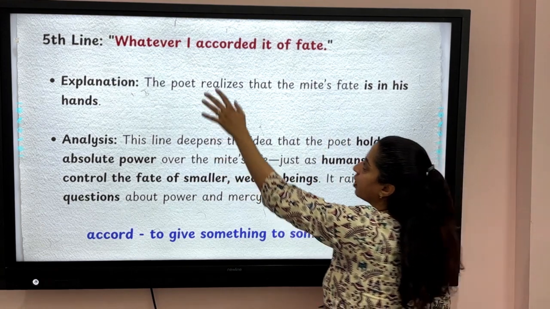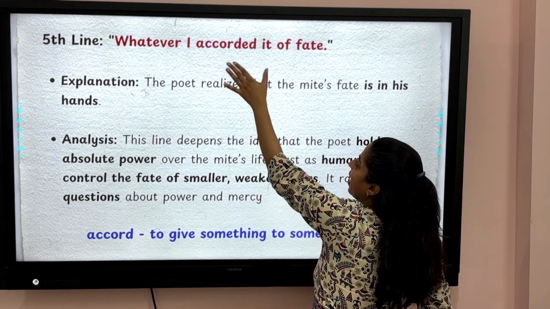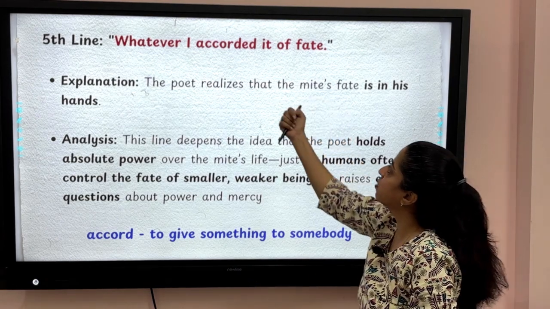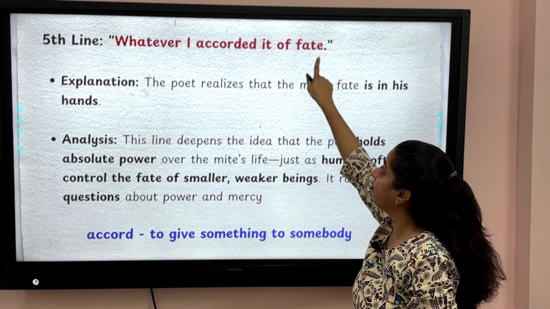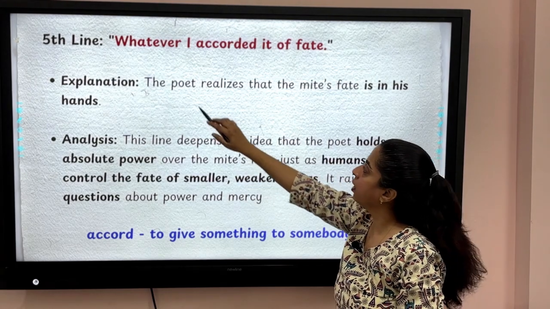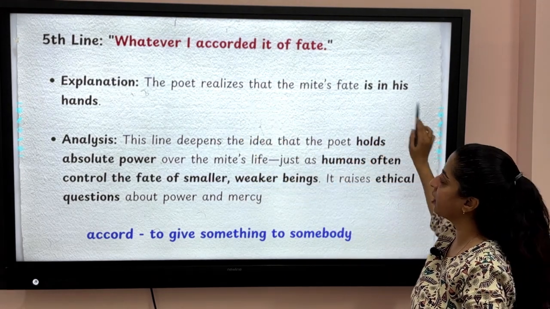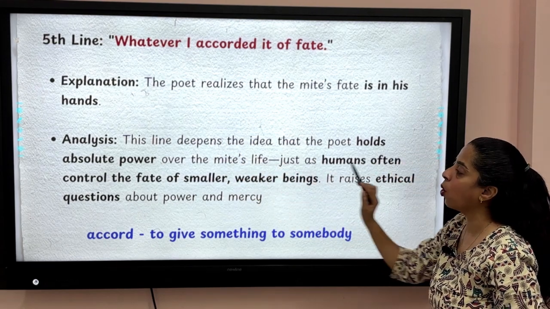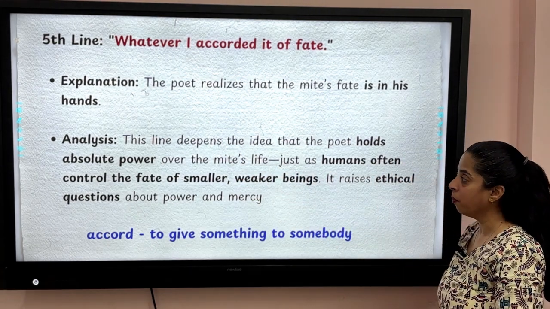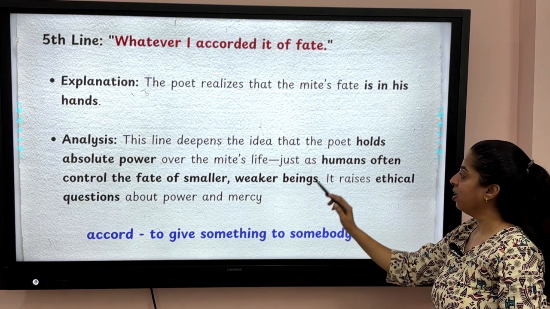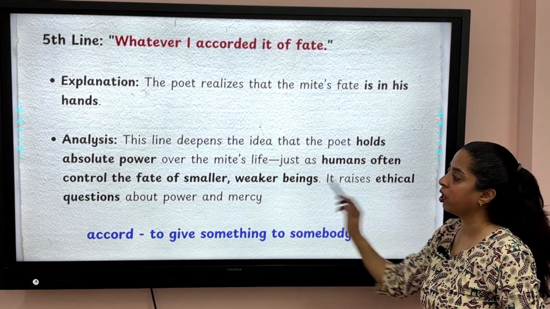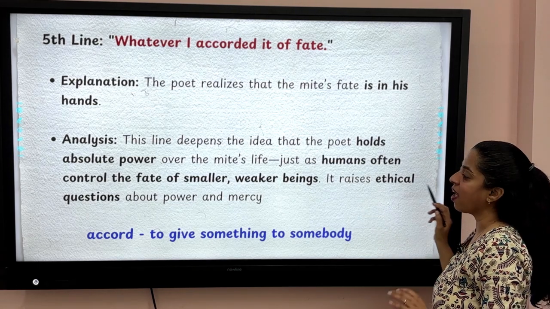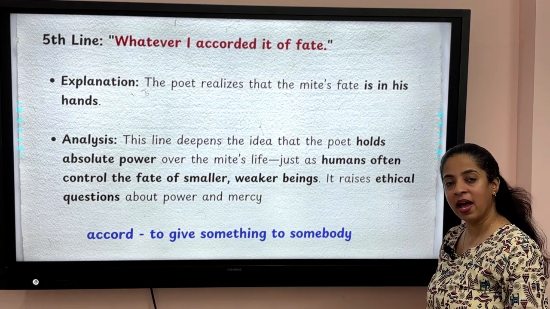So now the poet realizes that he has this power of controlling the fate of the mite. So this line deepens the idea that the poet holds absolute power over the mite's life, just as humans often control the fate of smaller and weaker beings. It raises ethical questions about power and mercy.